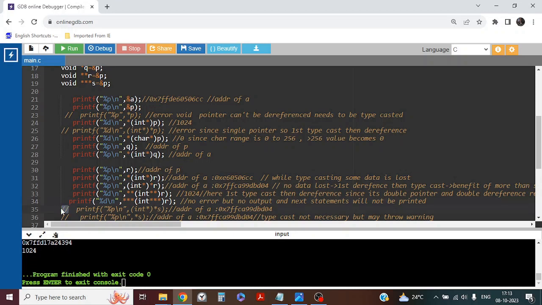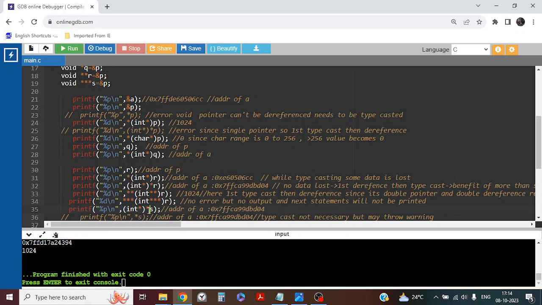Now let's check line number 35. What is this? I am dereferencing it and then typecasting to an int pointer. S is a triple pointer. Since, as I said, I can do the first dereference on a pointer of more than one level, S being a triple pointer, we can dereference until we directly extract the value. So once we dereference, S is holding the address of P, and P is holding the address of A. So the address of A will be printed here.